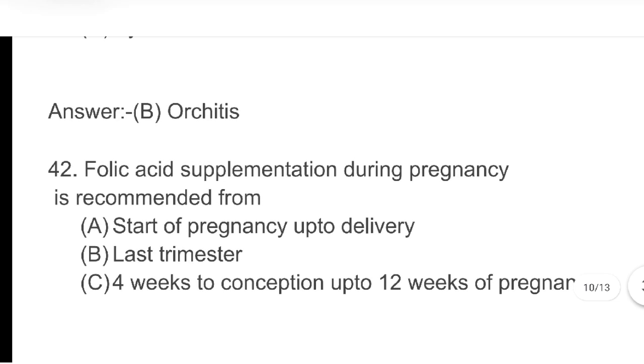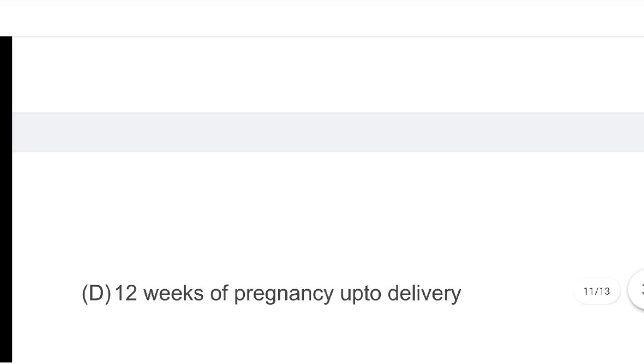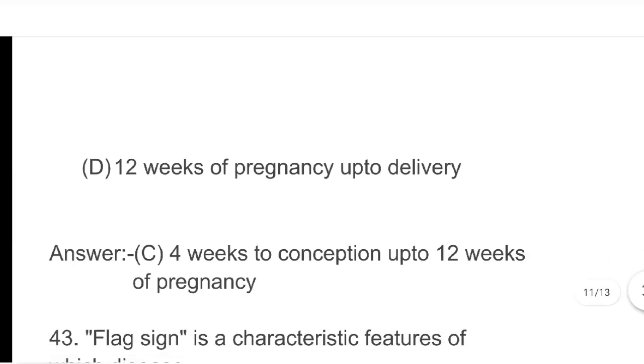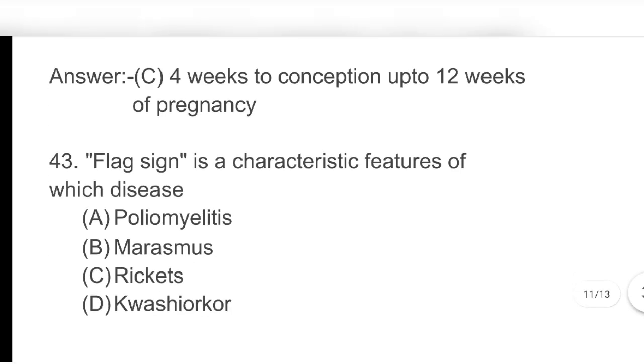Next, folic acid supplementation during pregnancy is recommended from: A. Start of pregnancy up to delivery, B. Last trimester, C. 4 weeks before conception up to 12 weeks of pregnancy, D. 12 weeks of pregnancy up to delivery. Answer C. 4 weeks before conception up to 12 weeks of pregnancy.